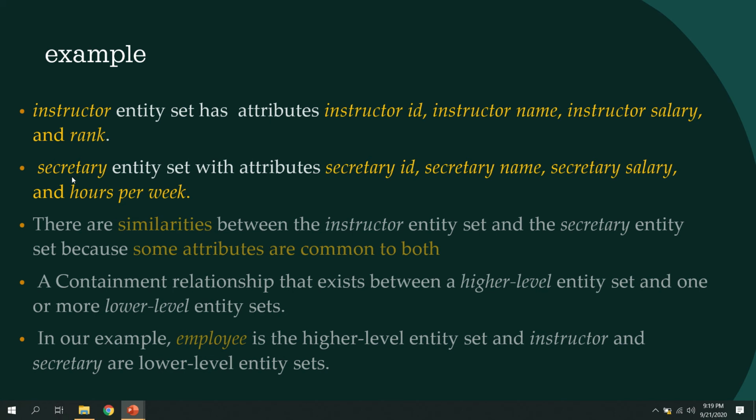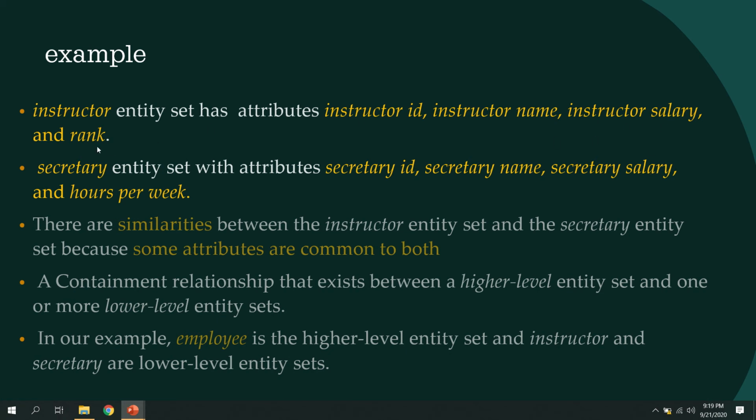Then suppose we have another entity set which is called secretary, and it has ID, name, salary, and hours per week. If we compare these two entity sets, some of the attributes are common to both. That is the ID: one is instructor ID, one is secretary ID. The name is common to both: instructor name, secretary name. Then instructor salary, secretary salary.